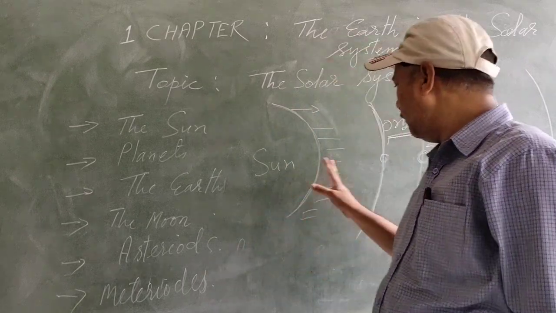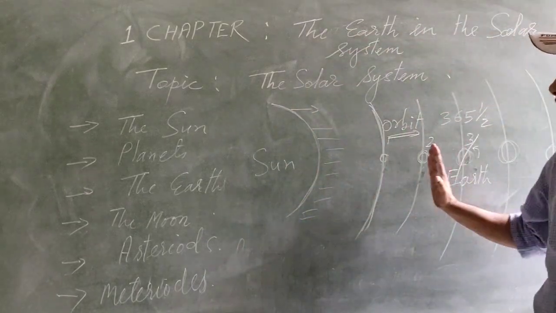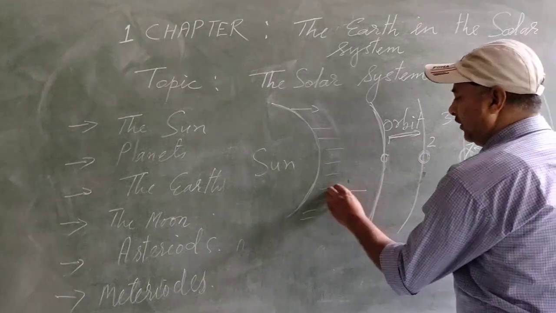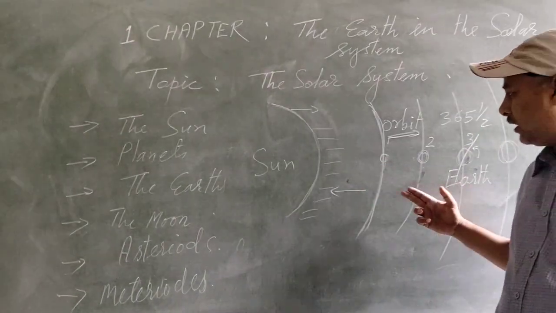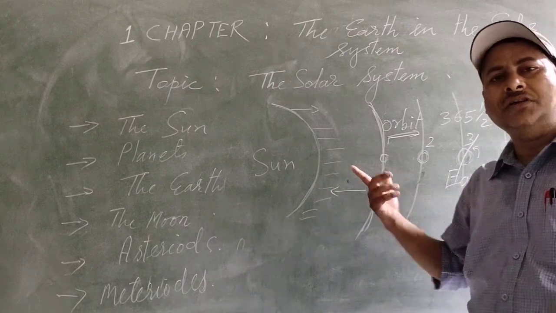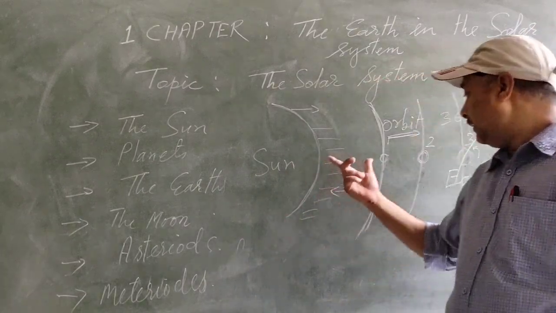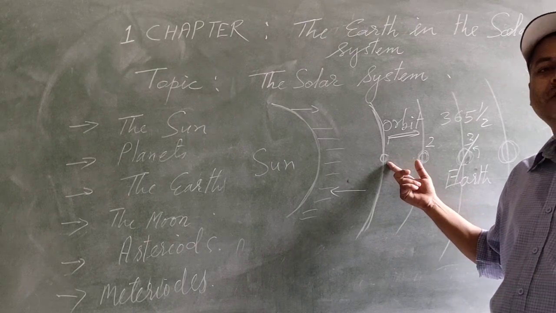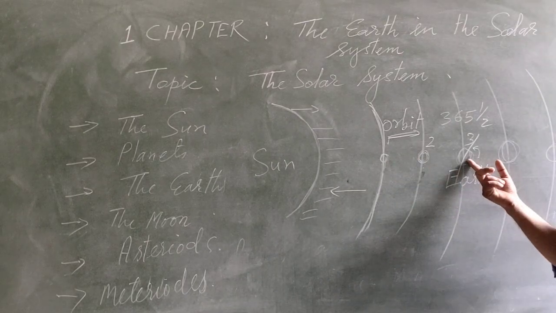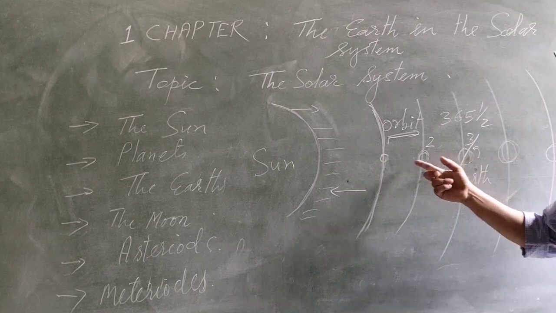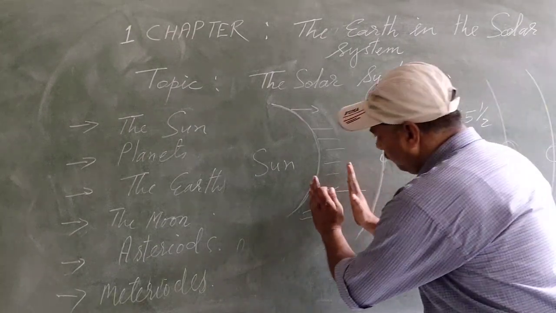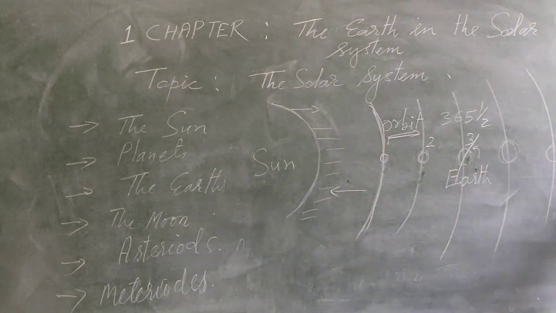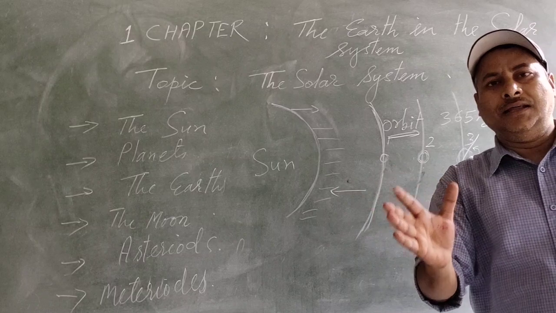If you come nearer to the sun, you get more heat, because it is near the fire. The planets farther away receive less heat, and Earth also receives less heat compared to the nearer ones. If you move toward the sun, you get more and more heat; if you are away from the sun, you get less and less heat.